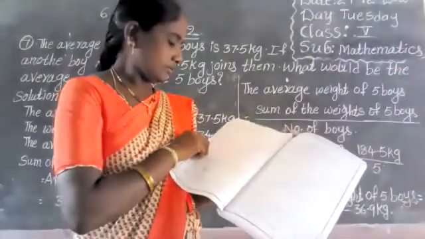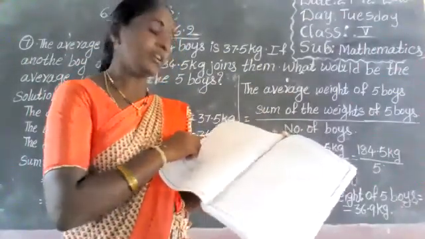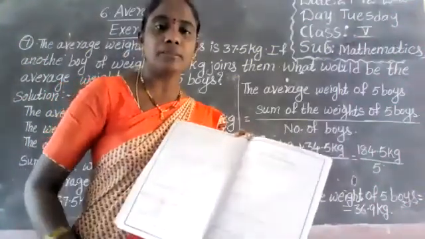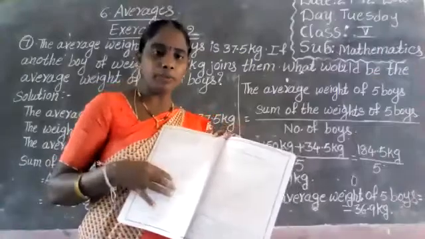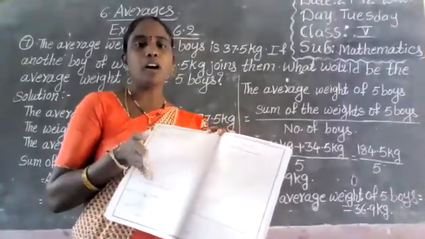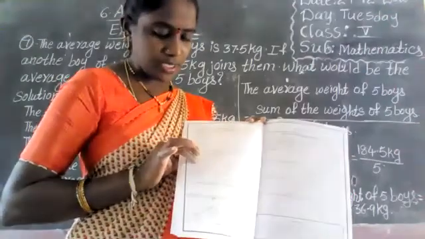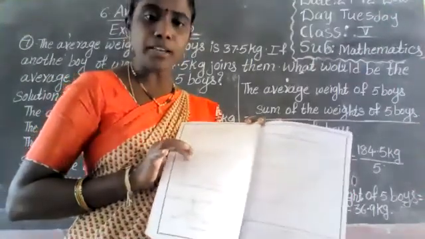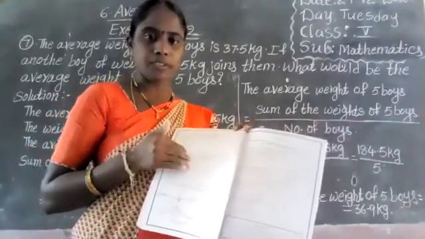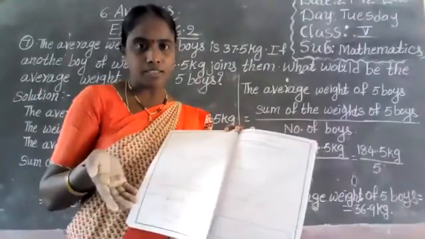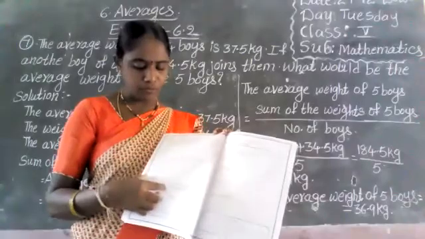Next, the predecessor of a number is the number that comes just before. Predecessor means before number. Successor means after number. Here only predecessor is given. Write the before number of the given number. Here the given number is 5682. You have to write the before number of 5682. That is 5681. Right, before numbers.